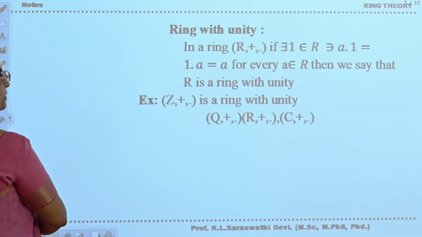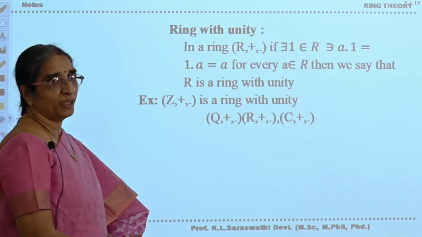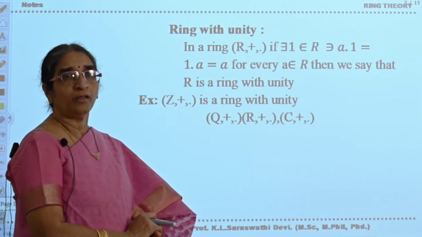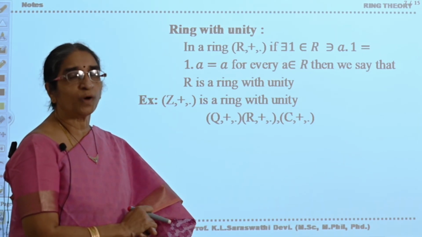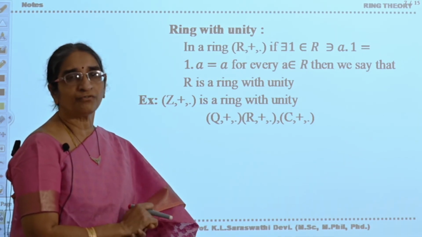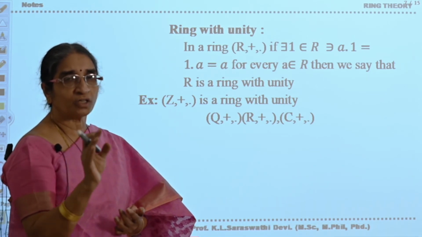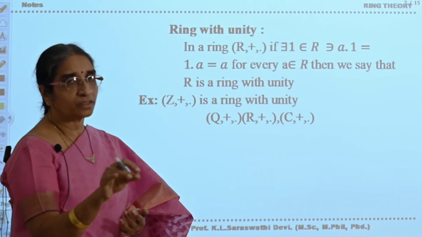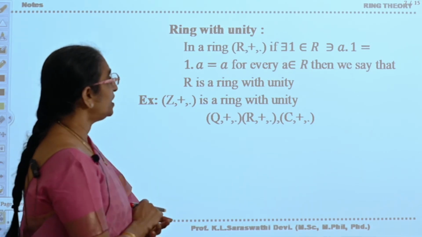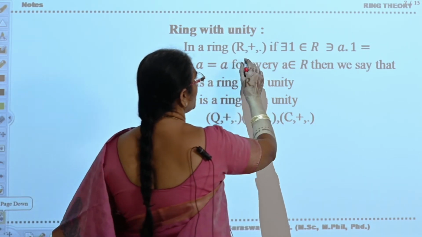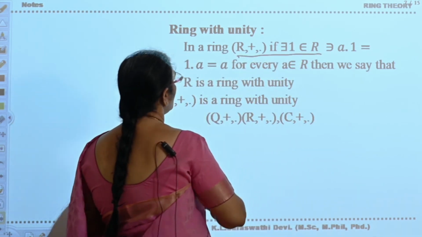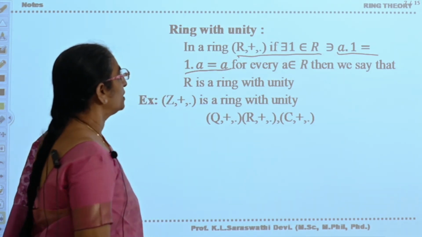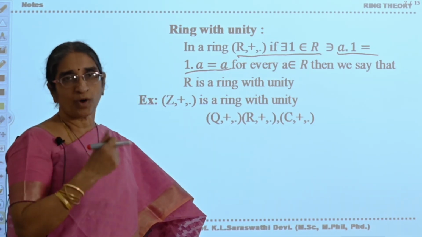Now see the next one, ring with unity. Additive identity exists in the ring, but you don't know whether a multiplicative identity exists or not. In order to define a ring, it is not a condition. With respect to multiplication, R dot is a semigroup, that's all we said. So in a ring R plus dot, if there exists 1 belonging to R such that A dot 1 is equal to 1 dot A is equal to A, that means 1 is the multiplicative identity.